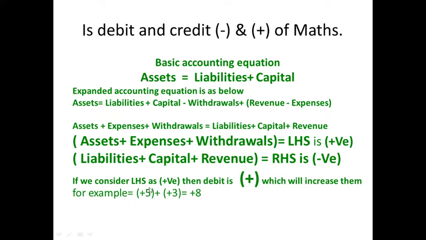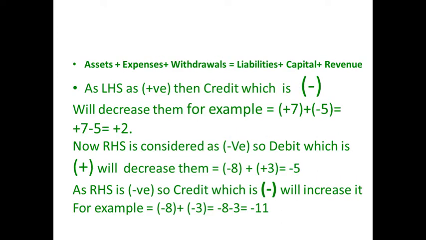Suppose this is your left hand side items, so it is assets or the expenses or the withdrawals. Now to increase it, we have to debit, which is itself plus. So plus 5 plus 3 becomes plus 8. Vice versa will happen with the credit, which is actually negative. Here again it is the expanded accounting equation, and this is the left hand side of the equation, which is considered as positive. So as LHS is positive, then credit, which is negative, will decrease them.